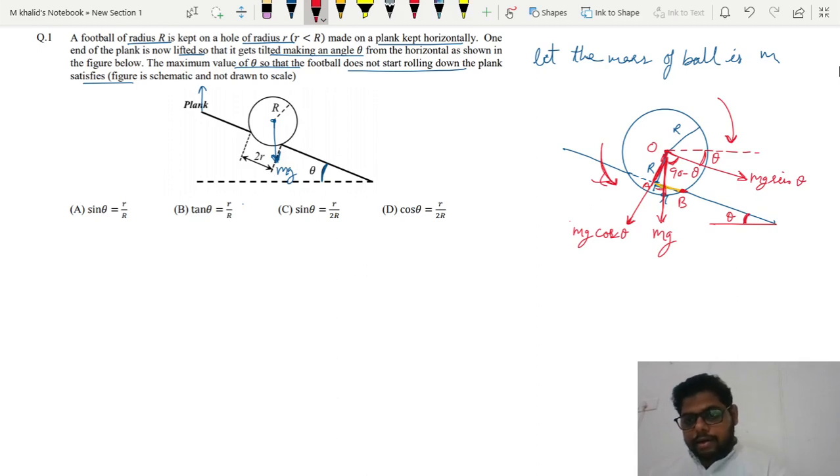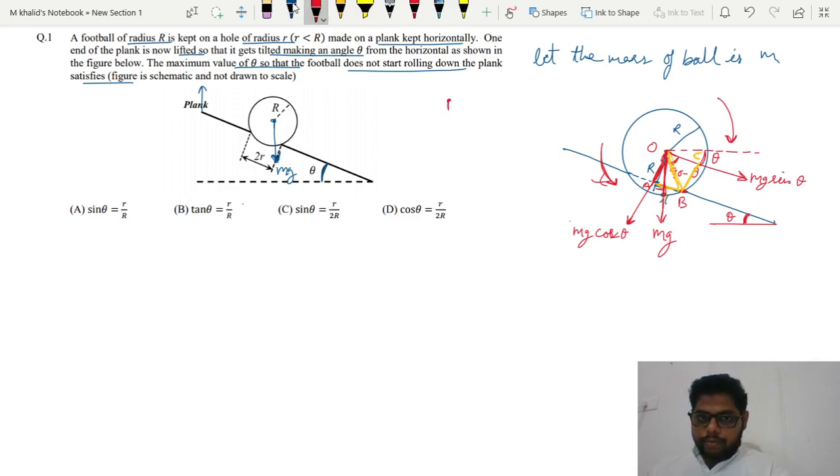Now let me draw a perpendicular here, from B to this point. Let me say this point is C. I hope it is visible to you all. This point is C. So OB becomes radius R, OB becomes radius r. I am drawing it here clearly.